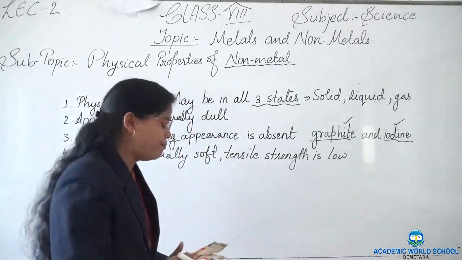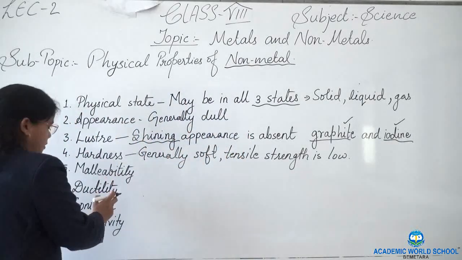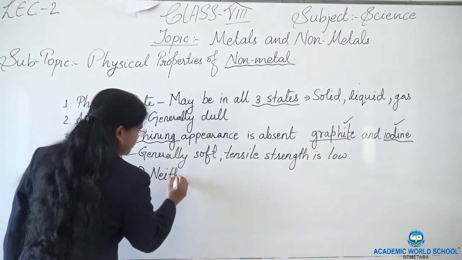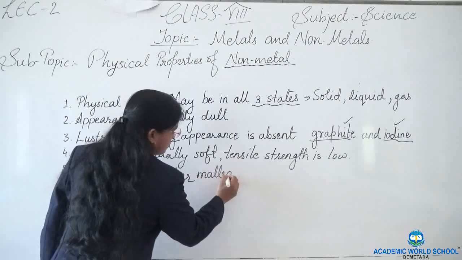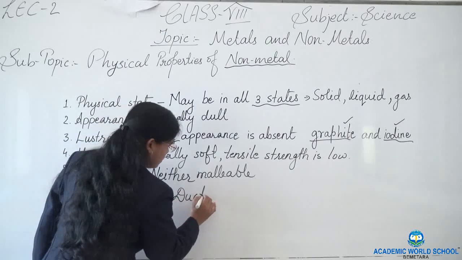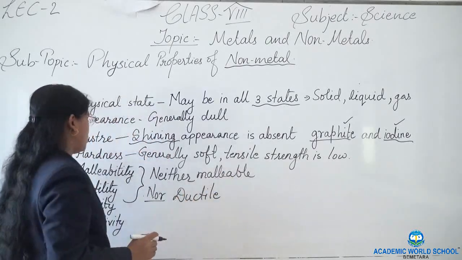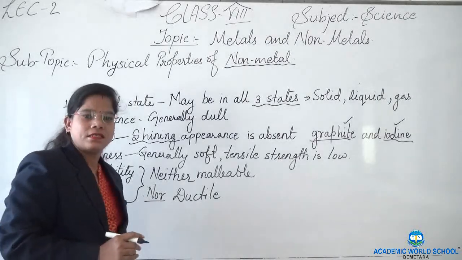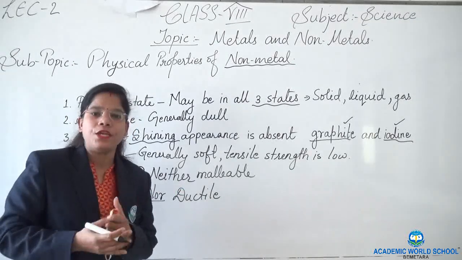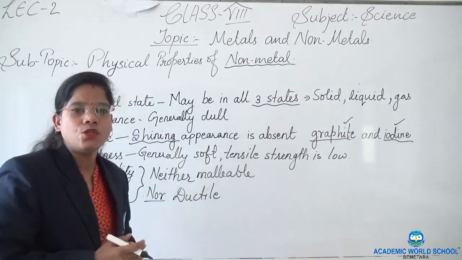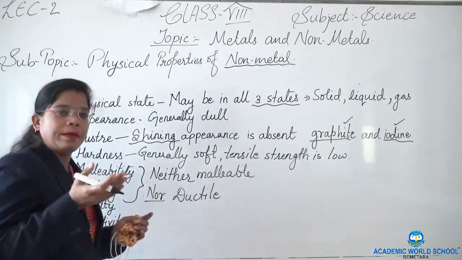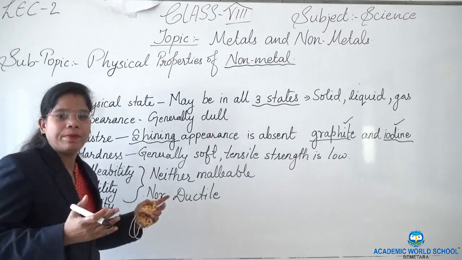Now the next two important properties are malleability and ductility. Non-metals are neither malleable nor ductile. The properties malleability and ductility we had discussed in the previous session. Malleability means the property of any object to be beaten into thin sheets. So non-metals, if they are beaten or hammered, they will break.